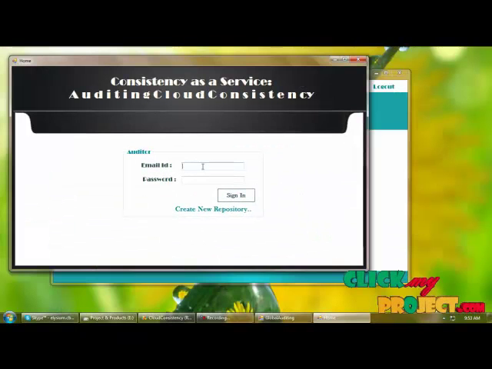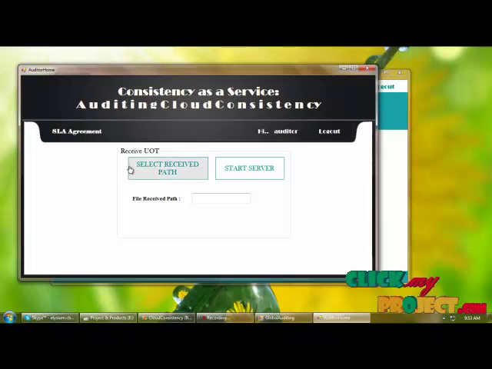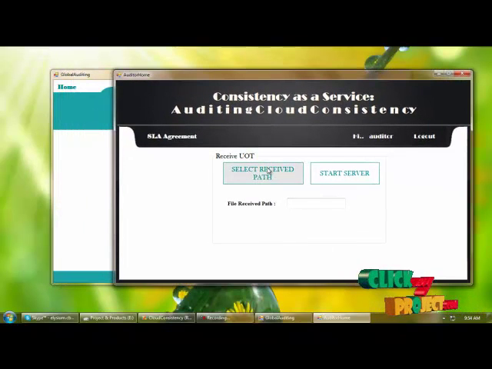Went to the login page. Here we are providing the username which we already gave, and the password. Logged in successfully, and here we are selecting the receive path for receiving the UOT table.